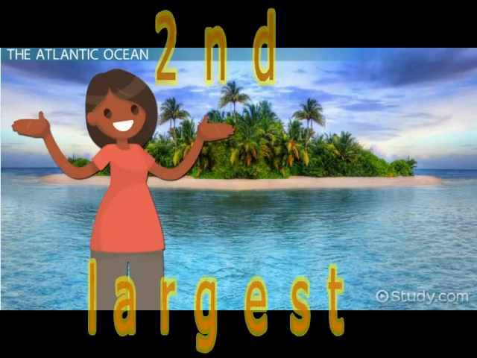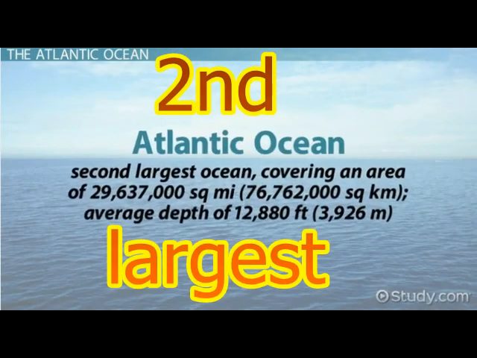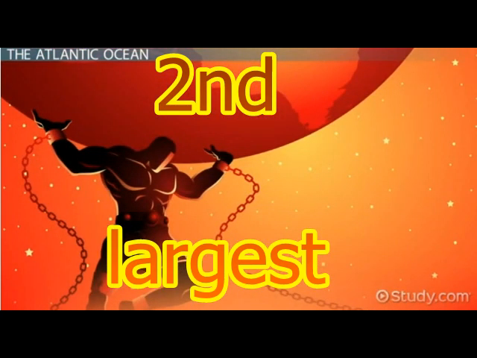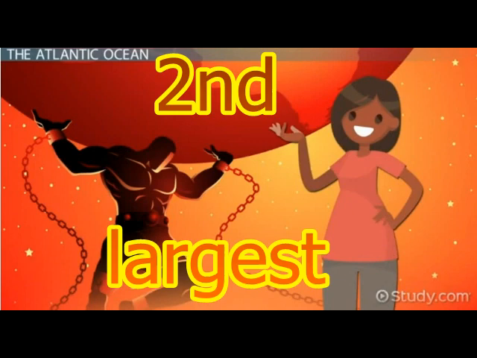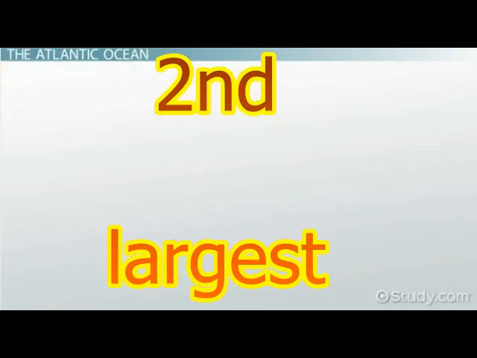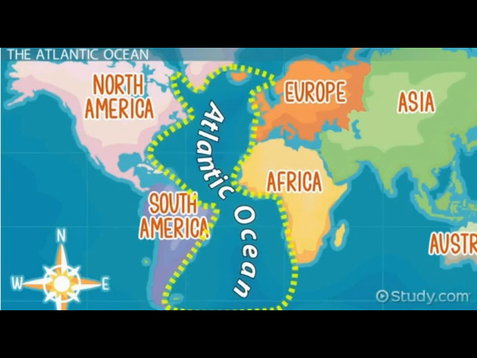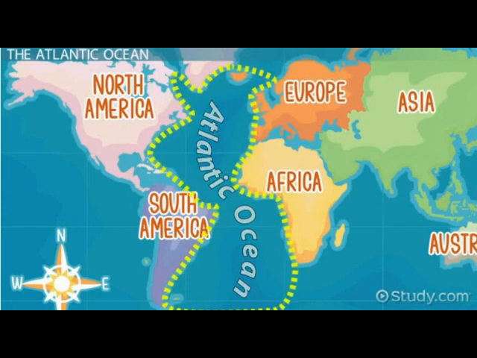Now we are going to see about the Atlantic Ocean. The Atlantic Ocean is the second largest ocean on the earth. It covers about 1/6 of the Earth's total area and spreads for about 85.13 million square kilometer. It is bounded by North America and South America in the west and Europe and Africa in the east, like the Pacific. It stretches from the Arctic Ocean in the north to the Southern Ocean in the south.